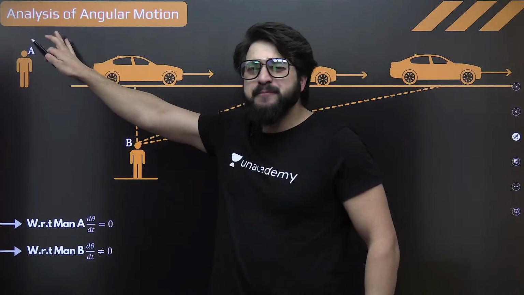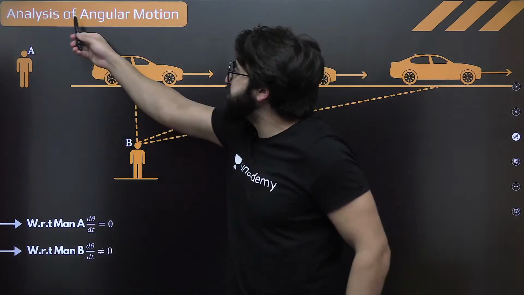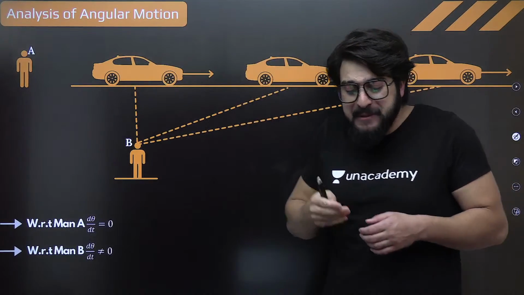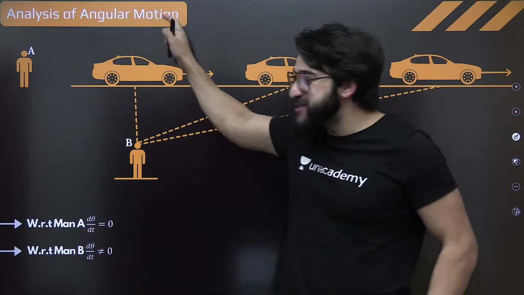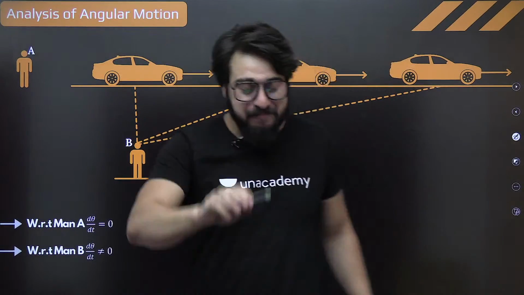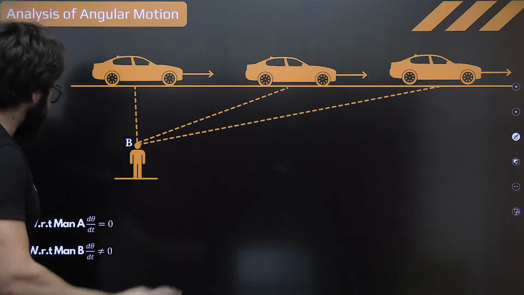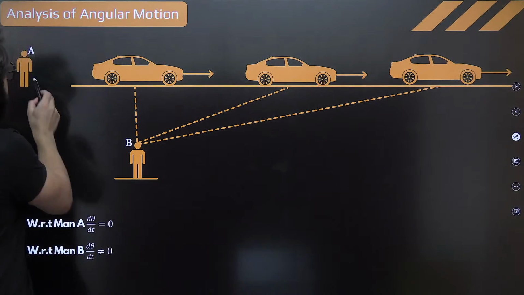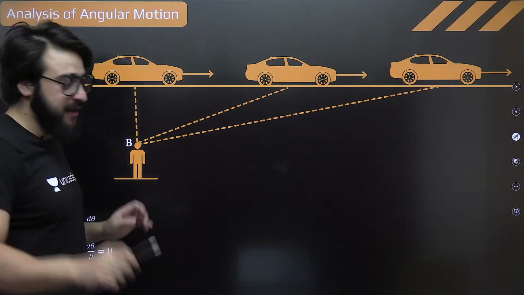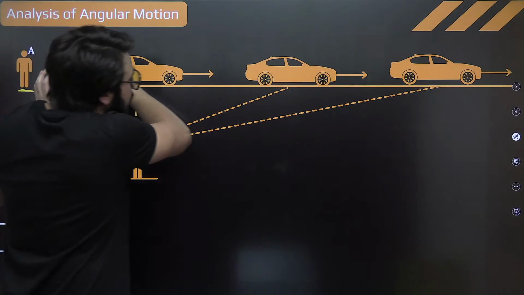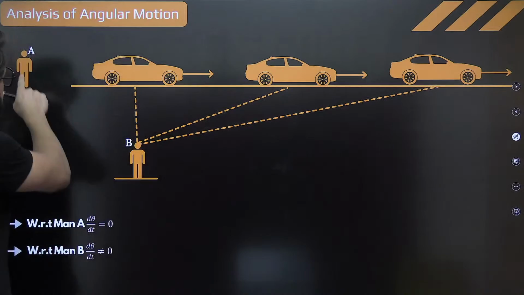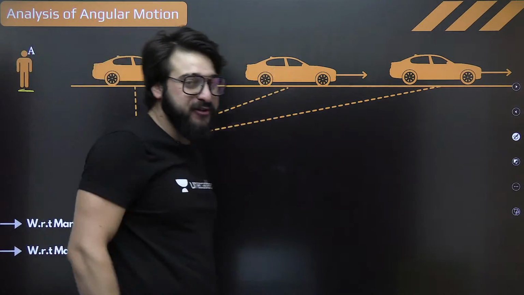Next example, okay? We'll just basically do the analysis of this angular motion. People say this angular motion, what this angular motion is all about. Let's talk about this angular motion only. See, how exactly I'm going to make you understand this angular motion. If I say, for example, this is the person A, and this is the person B exactly over here. This car is basically traveling on this road.